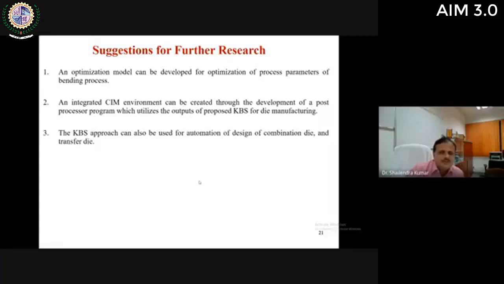The KBS approach can also be used for automation of design of combination die and transfer die. Combination die we have tried partially but not completely. Such type of system can also be developed, for combination die and transfer die, as well as design of deep drawing die for non-axis symmetric parts. That can also be taken as a challenge for further research.